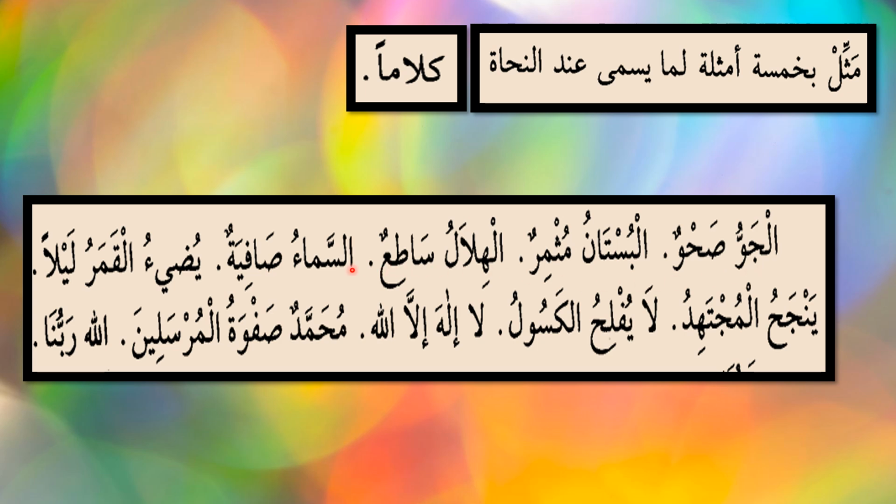So all these are the examples from your lesson, and you can take any of them. Jawwu sahun, you can understand the meaning, the weather is clear. Al-bustan muthmirun, the garden is full of fruits. Al-hilalu sati'un means the crescent moon is bright. Samau safia means the sky is clear. So all these make sense to you. It is mufid, as we did. What is the meaning of mufid? These sentences you can understand. You can understand the meaning of the sentence. So the sentence is beneficial, it is mufid, and it is a proper kalam and accepted by the grammarians.